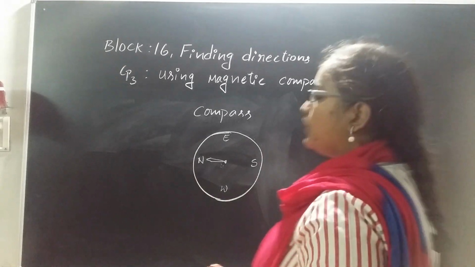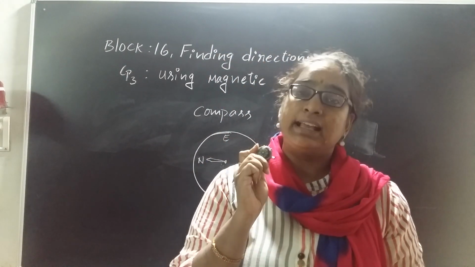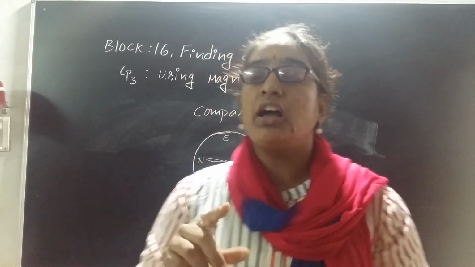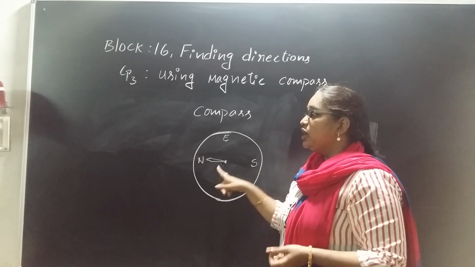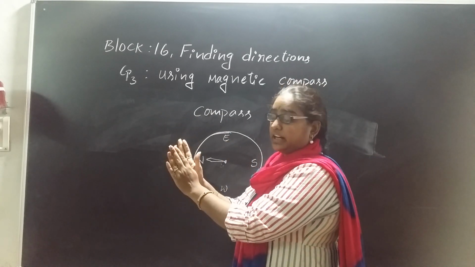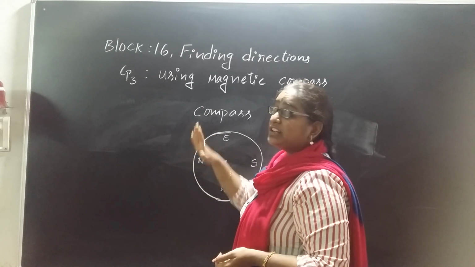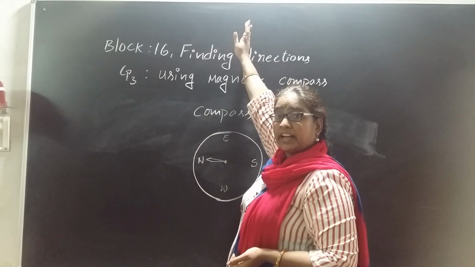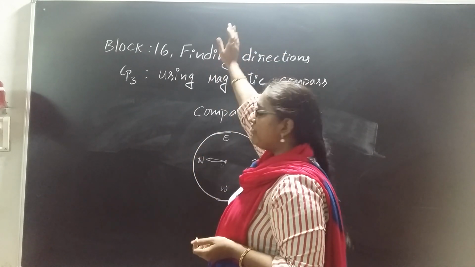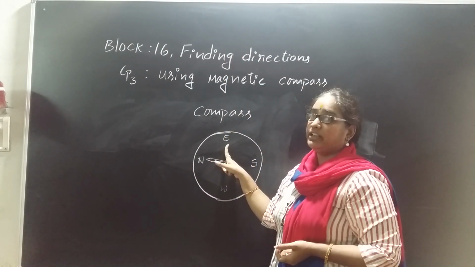Children, what we have seen up to now, we have seen an instrument called a compass, which always shows the north direction. Here I am facing exactly opposite of the north direction. If I am facing north, then which direction do I have on my right hand side? Yes, it will always be east.